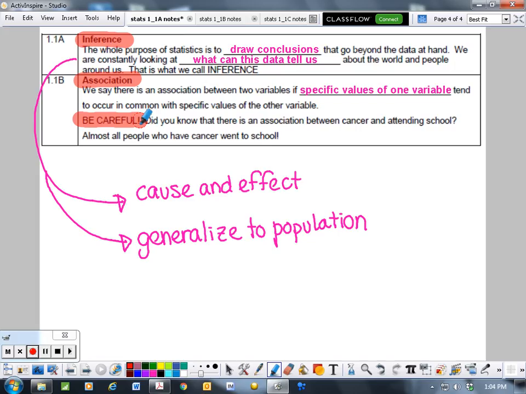For example, there is an association between cancer and attending school. Almost all people who have cancer also went to school. So there's a relationship there, but it does not mean that there's a cause and effect. So we always have to really carefully think about things before we spit out our results.